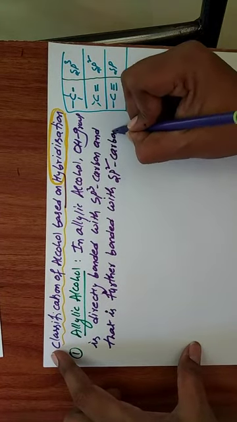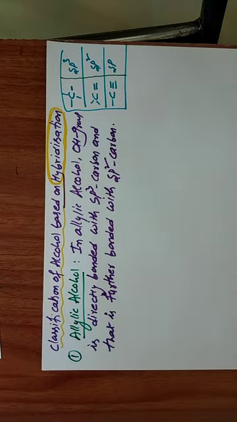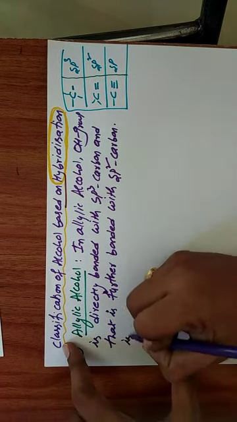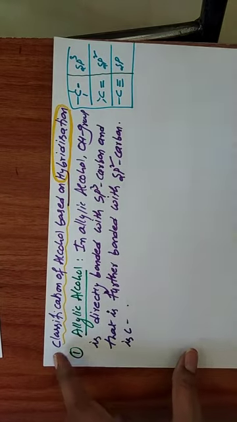So this is the definition of allylic alcohol. The OH group is first directly bonded with an sp3 carbon. What is the meaning of sp3 carbon? All bonds are single bonds. That sp3 carbon is again bonded with an sp2 carbon; that is called allylic alcohol.